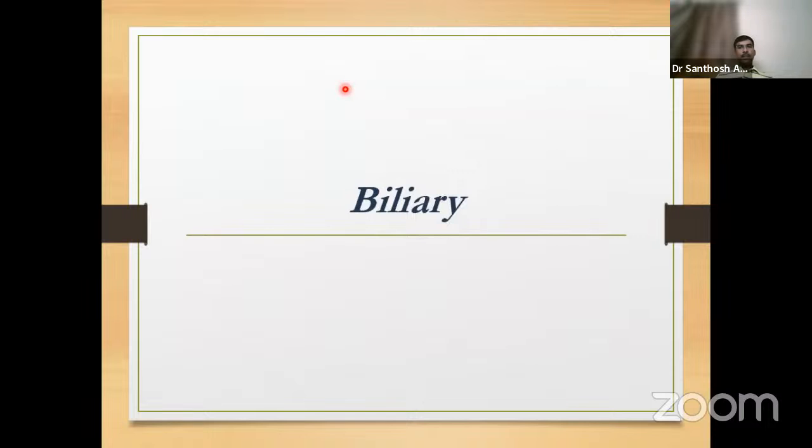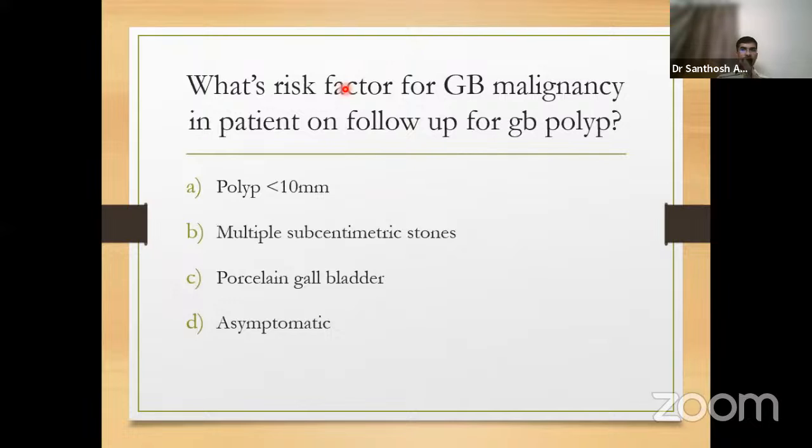So that brings to the end of liver questions. We'll move on to the biliary questions. Biliary questions were relatively easy. So a good amount of questions from both gallbladder and CBD were asked. Moving on to questions. What's the risk factor of GB malignancy in a patient on follow-up for GB polyp? The options given were polyp less than 1 centimeter, multiple subcentimetric stones, porcelain gallbladder, and asymptomatic. The answer is porcelain gallbladder.